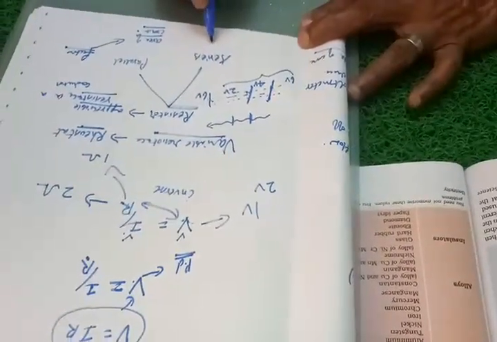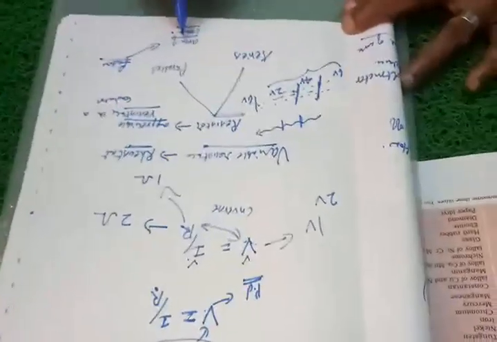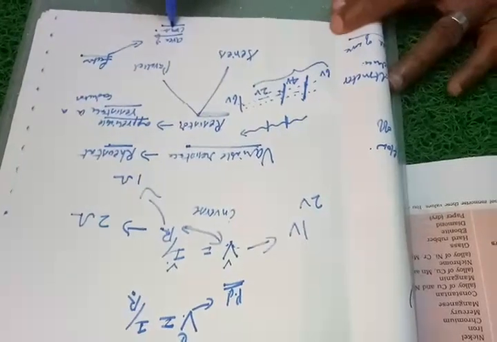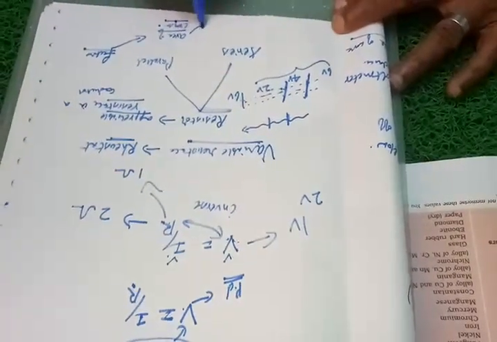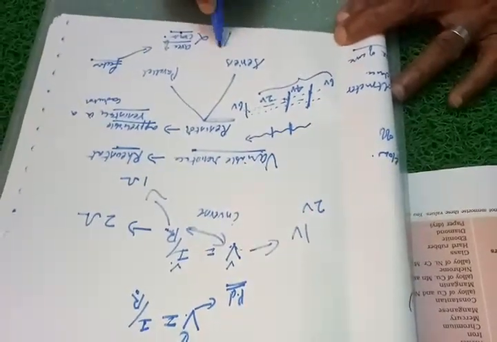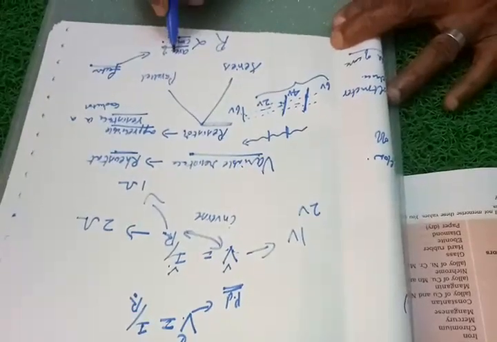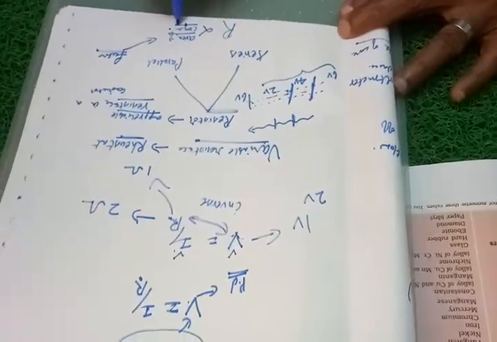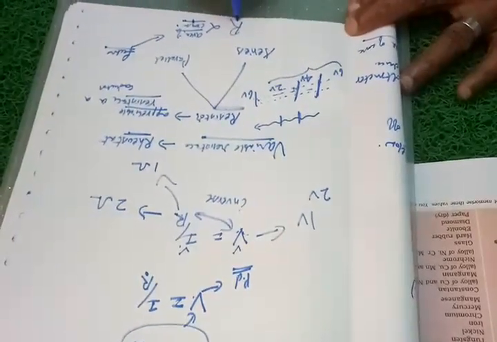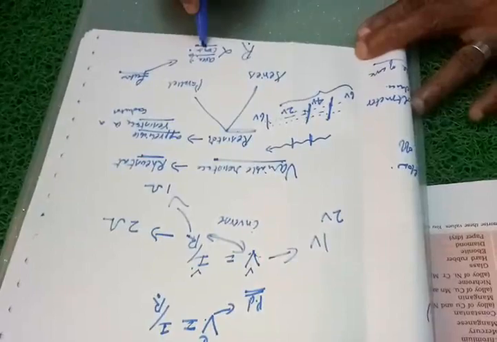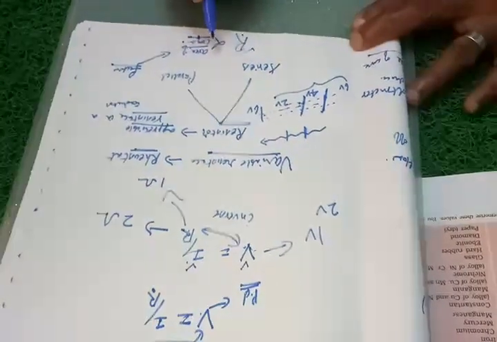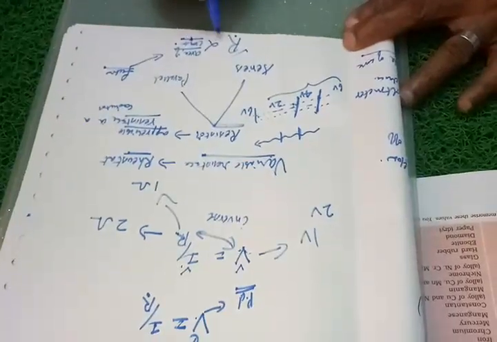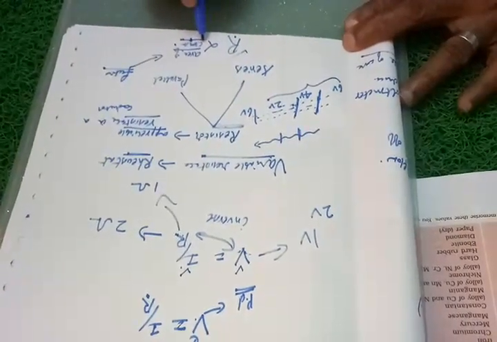So I can say that the resistance is inversely proportional to the area of cross section. The resistance is inversely proportional to area of cross section means as the thickness of the conductor increases, the resistance decreases. As the thickness of the conductor decreases, the resistance will increase. Thin wire will have more resistance. Thick wire will have less resistance. So it is inversely proportional.